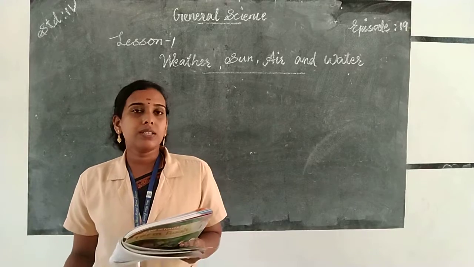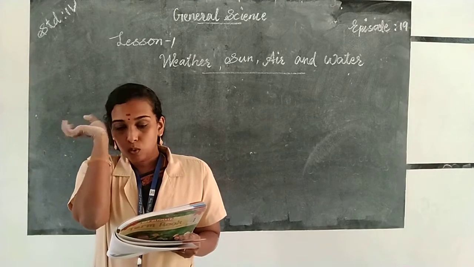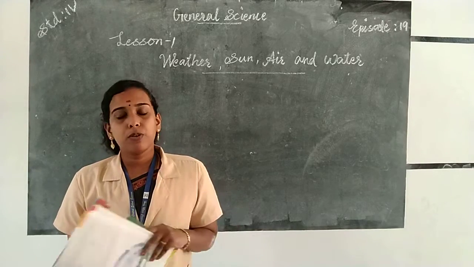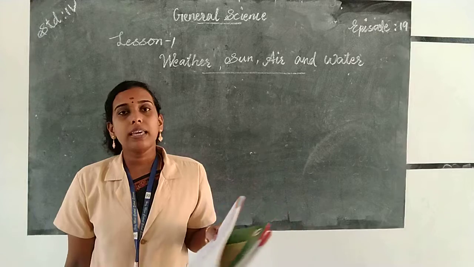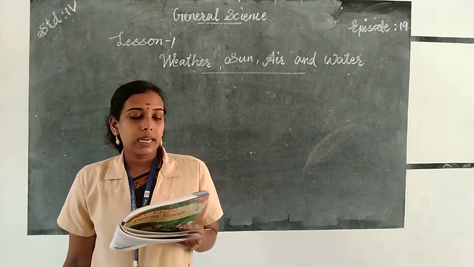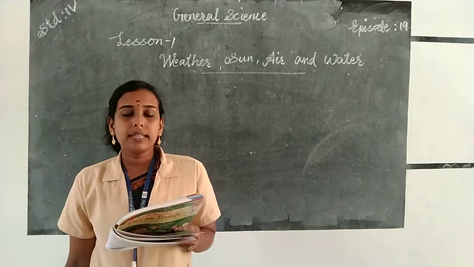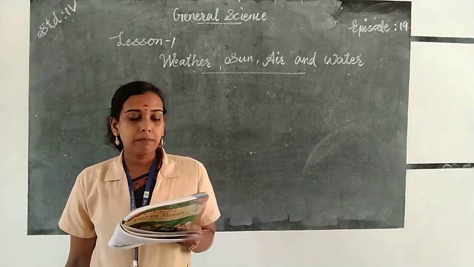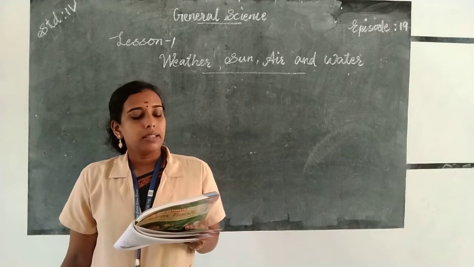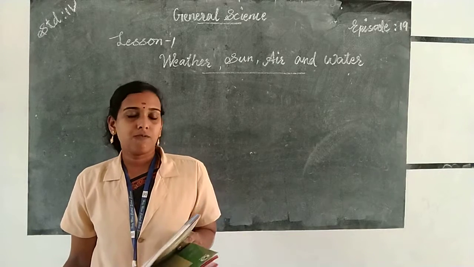Question. Filtration mainly removes soluble impurities present in the water. Statement is false. Filtration is a process of purifying water which removes the insoluble impurities present in the water. Then third question, water cools down faster than land. It's true. During daytime, water cools down faster than land. Then fourth question, evaporation is faster on a humid day. It's false.